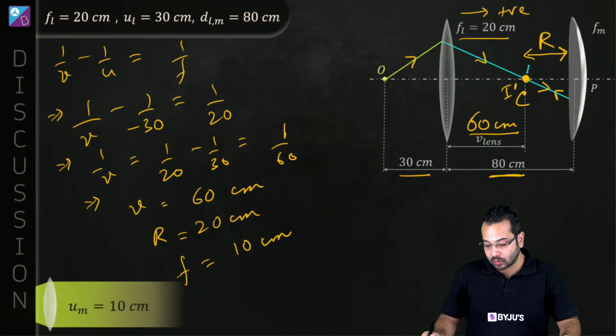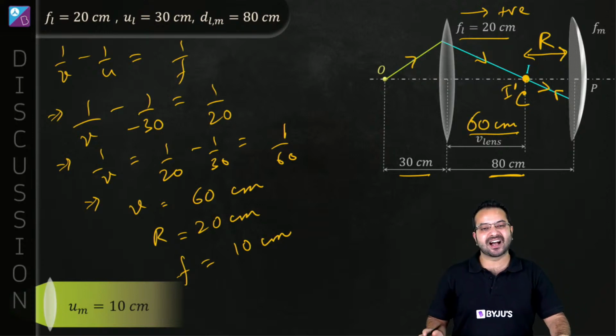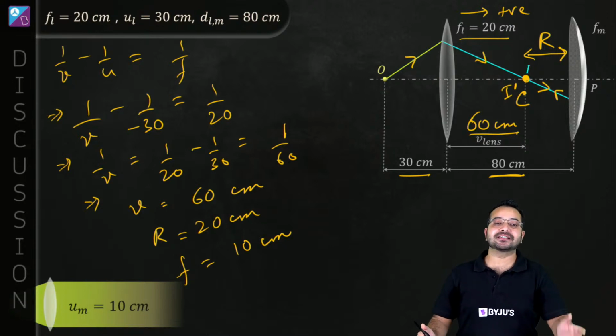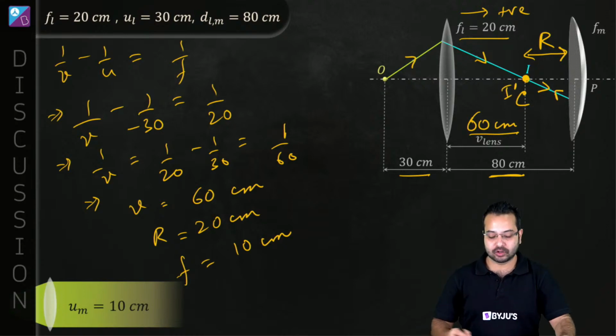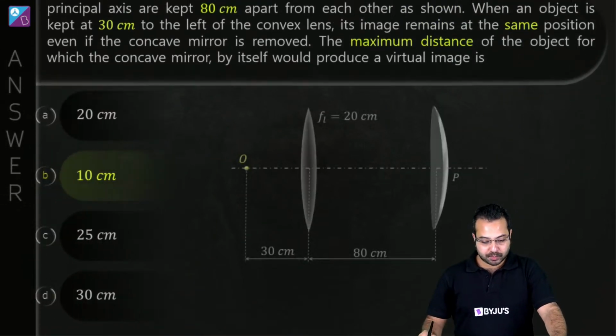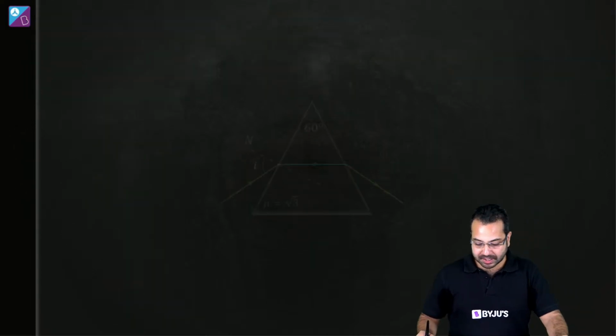Is that correct? What goes in your concept checklist? Again, it's the same concept we discussed in the last question. When image and object are coinciding, light is getting retraced, which means the incidence on the last mirror is normal. Perfect. So option B is going to be my right option.